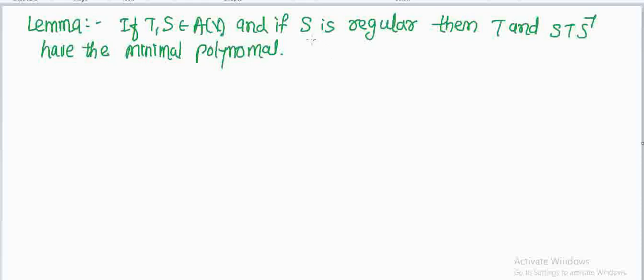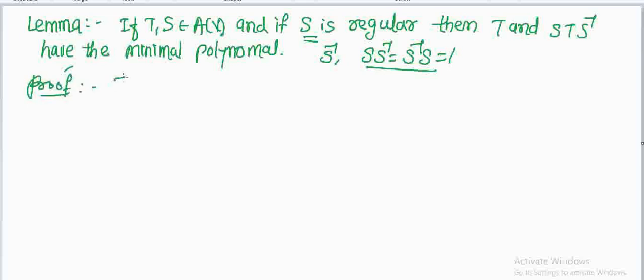Minimal polynomial. S is given as regular, so there exists S inverse, and the condition S into S inverse equal to S inverse into S equal to 1 is satisfied. Then S is called a regular element. Okay, so let us prove this lemma. The proof is again very easy.